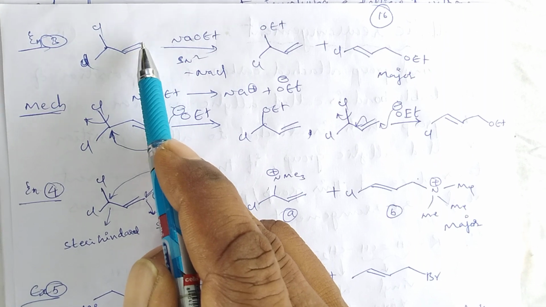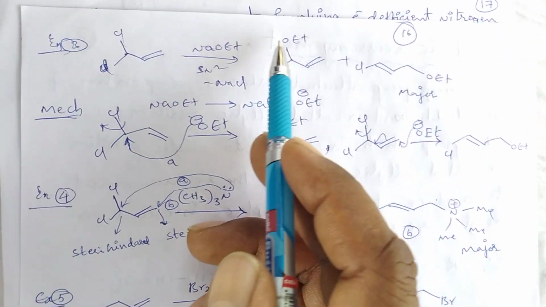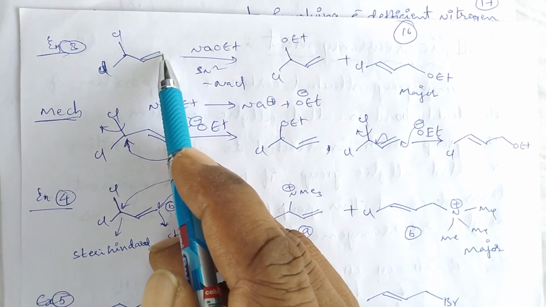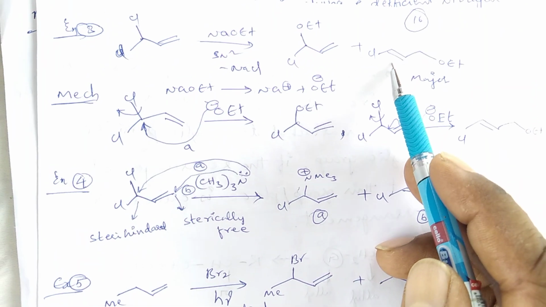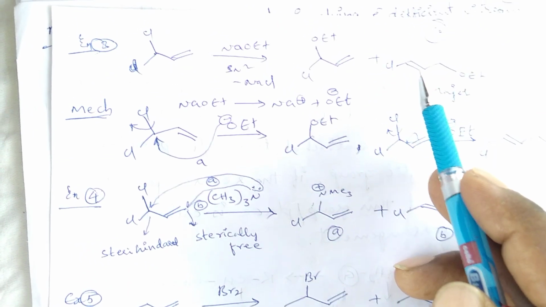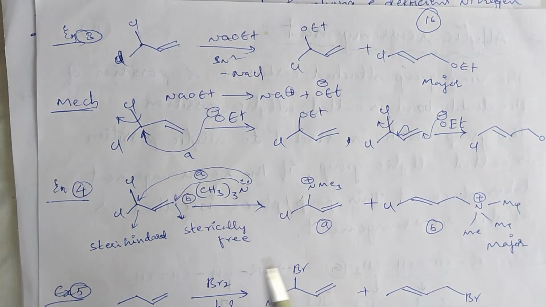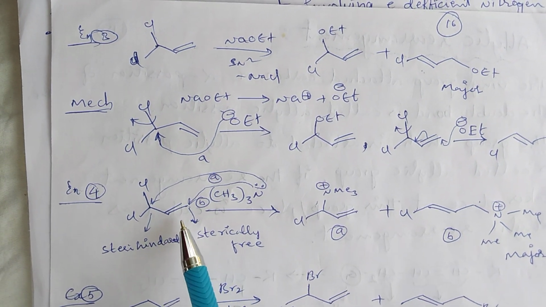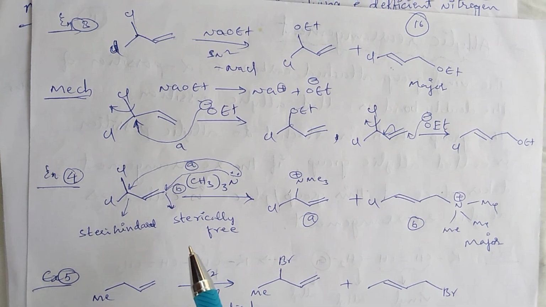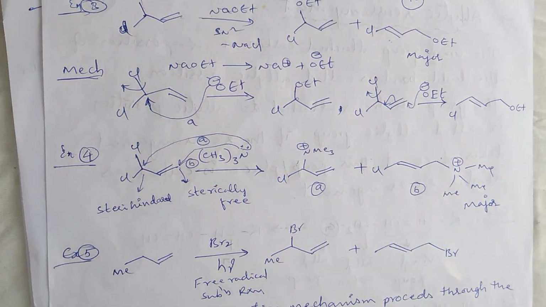This carbon also is converted into an allylic carbon. Then when the ethoxy group attacks on this carbon center, we get the second product, which is formed as the major one. In this reaction also, the reaction mechanism is the same as before.